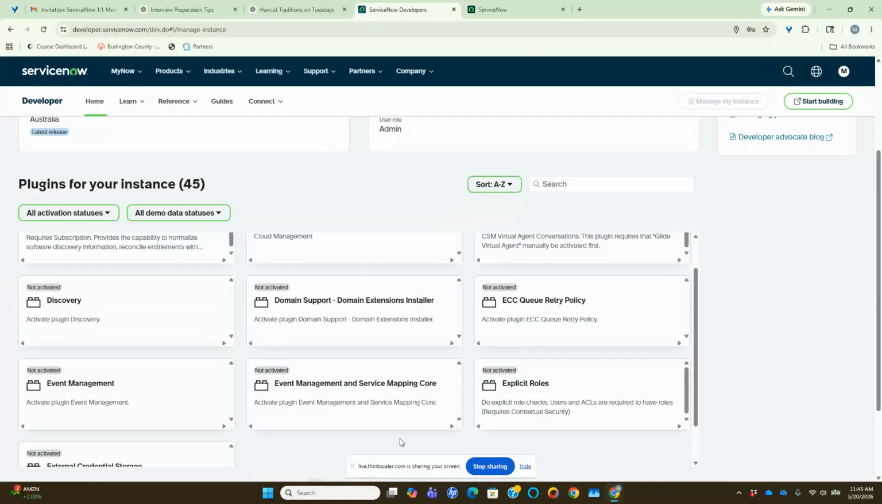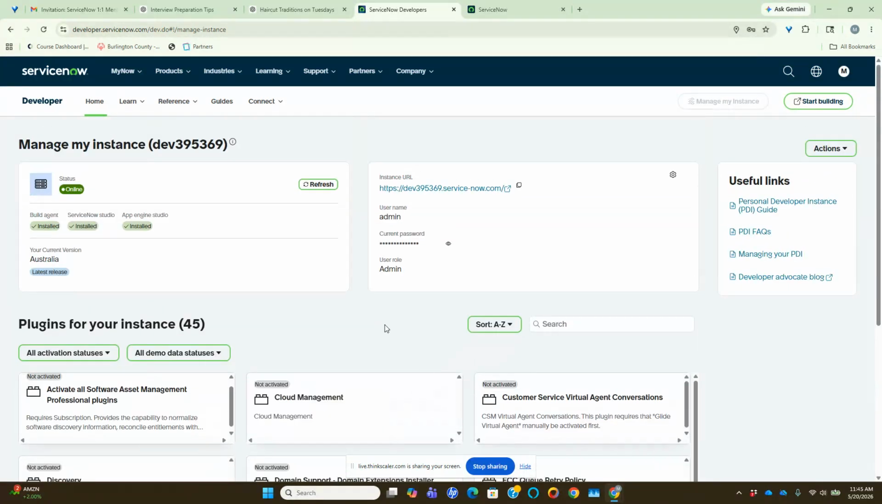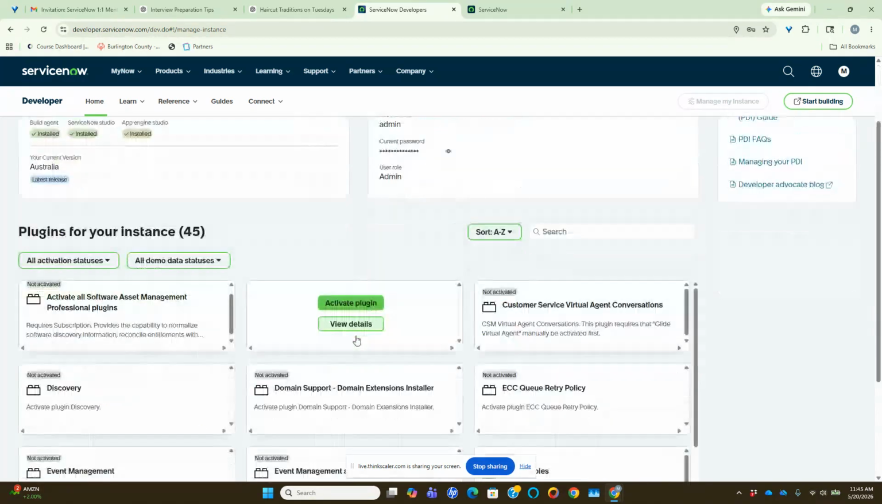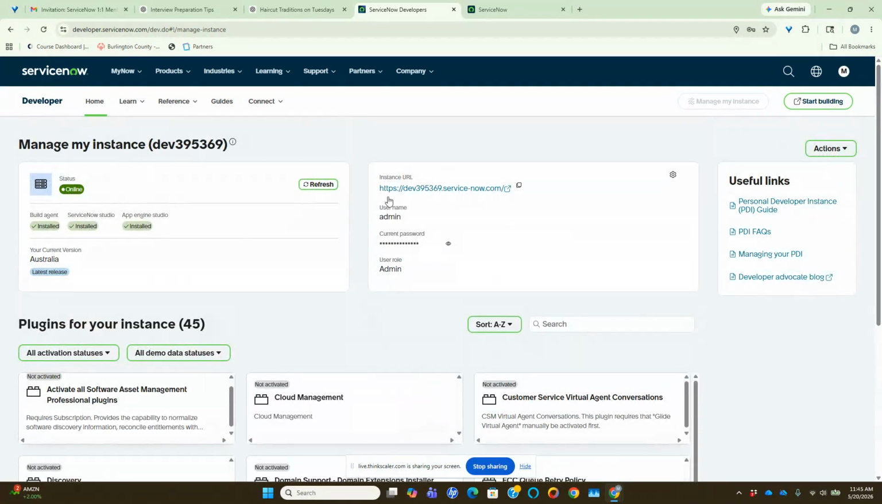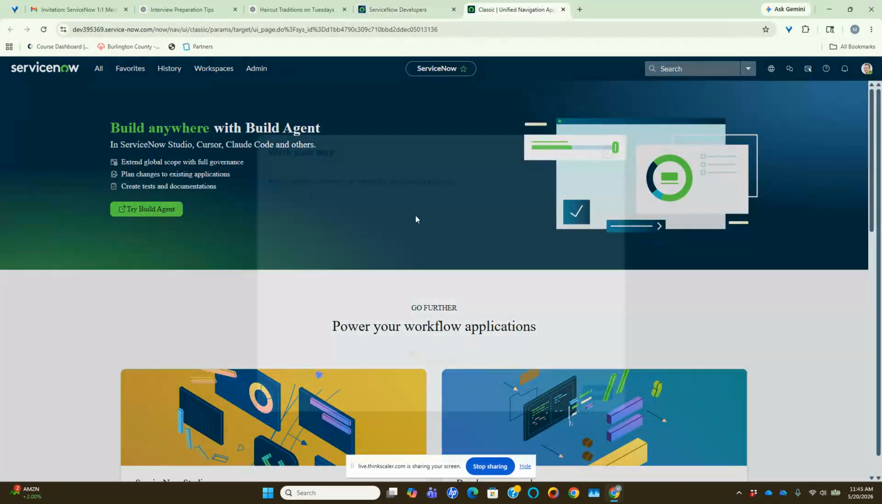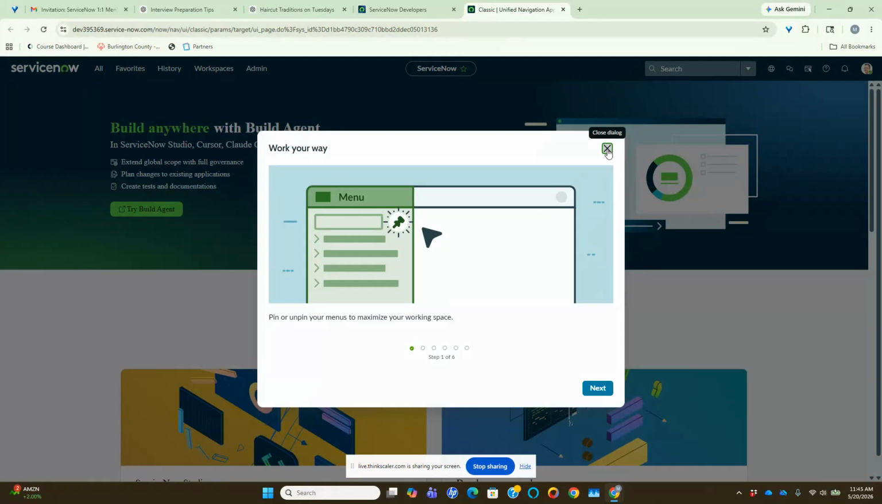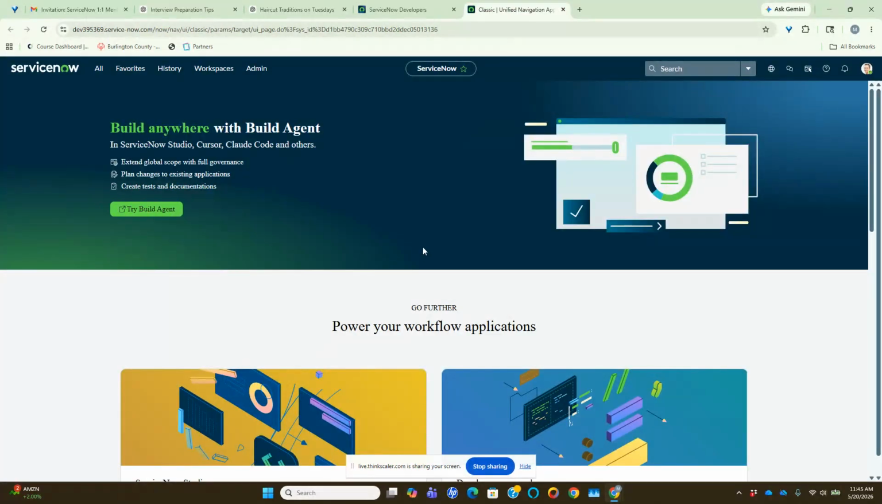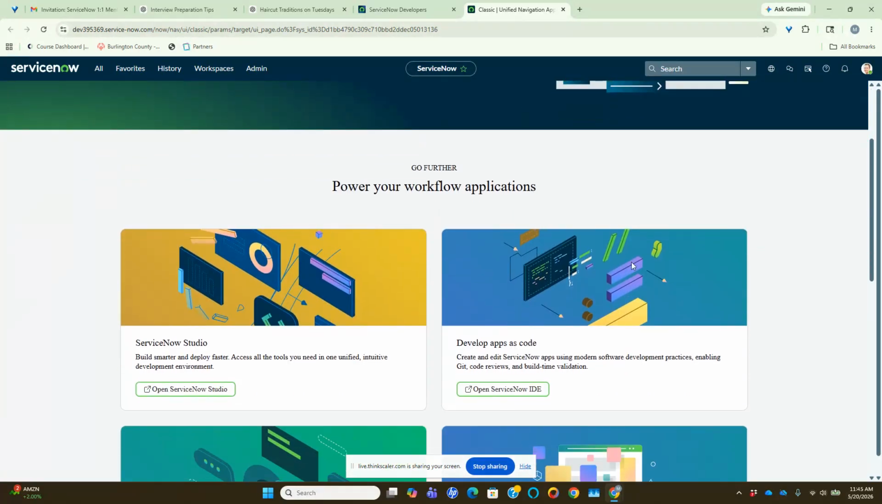Similarly, these plugins are already installed in your PDI, and if you scroll a bit up, you can see the current password, the user role admin, and the username as well. If you open any instance, you can directly log in on the login page. You can put admin and your current password, and it will log you into the instance. With the link you can also go to that. So if you open the instance page, yeah, this is your PDI. Now we are all set to go for further scenarios.